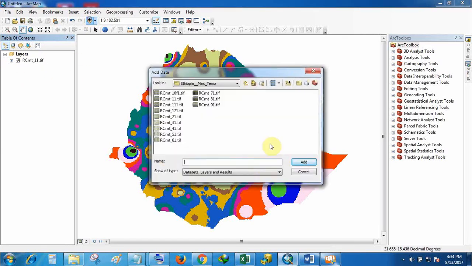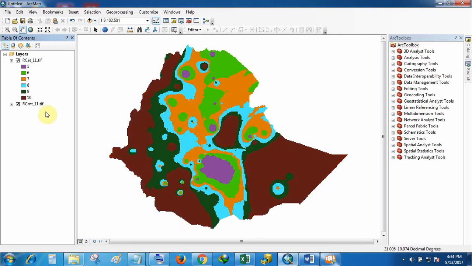Now I will take average temperature, and I will take January. From the viewpoint of average temperature, we are getting only 6 categories, because categories 1 to 4 are not there, so 5 to 10.